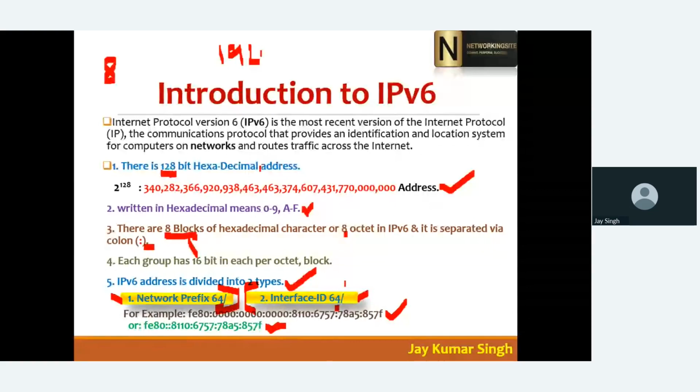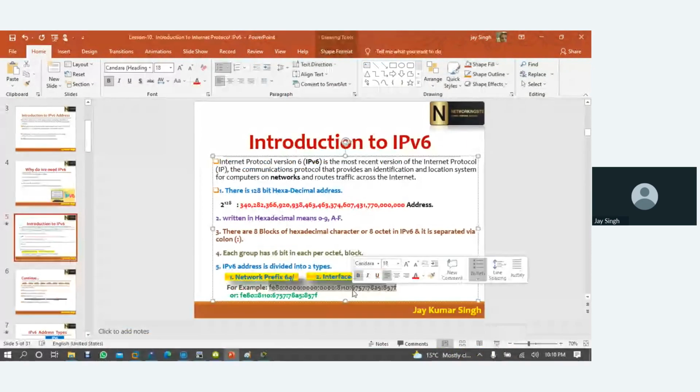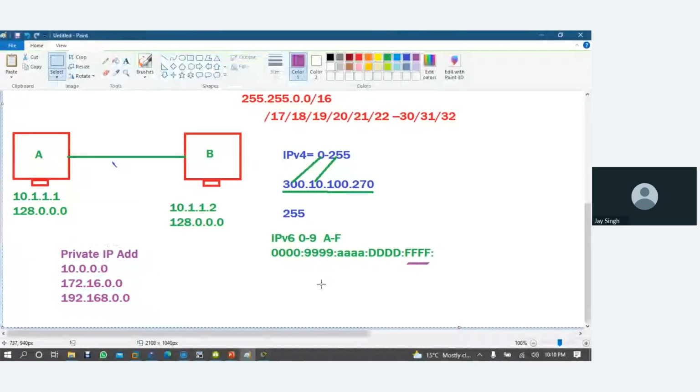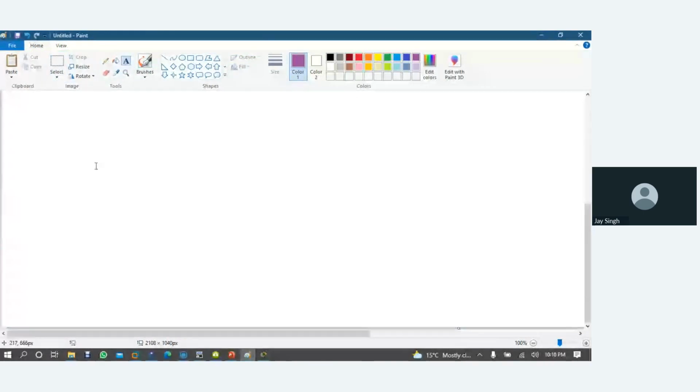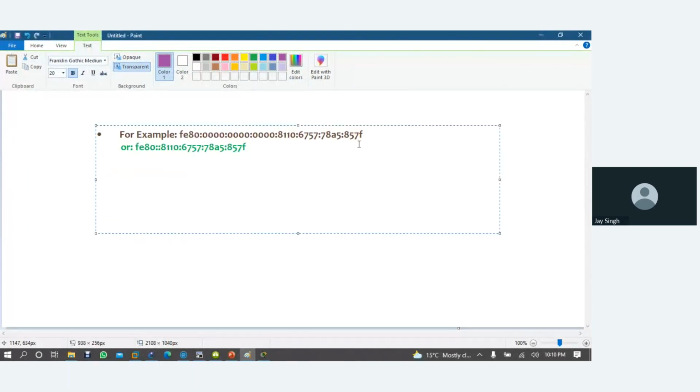See this IP address. You can see this IP address is very long.